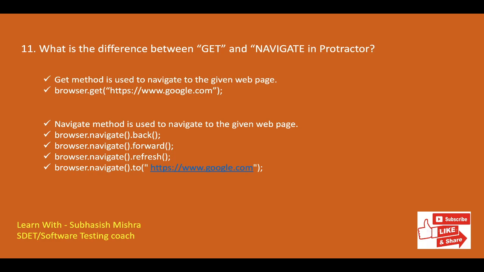browser.navigate().back() is used to move backward in the browser history. Similarly, browser.navigate().forward() is used to move forward in the browser history. browser.navigate().refresh() is used to refresh the current page. browser.navigate().to() is used to navigate to a new URL. So if you want to move to the new URL, for example google.com, then you can use browser.navigate().to, then you can pass the URL. We'll move to the next.